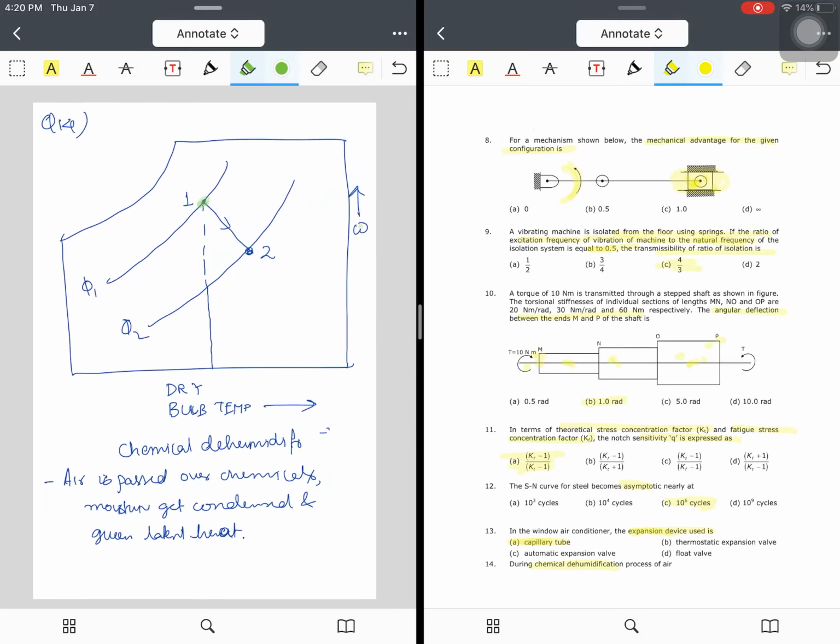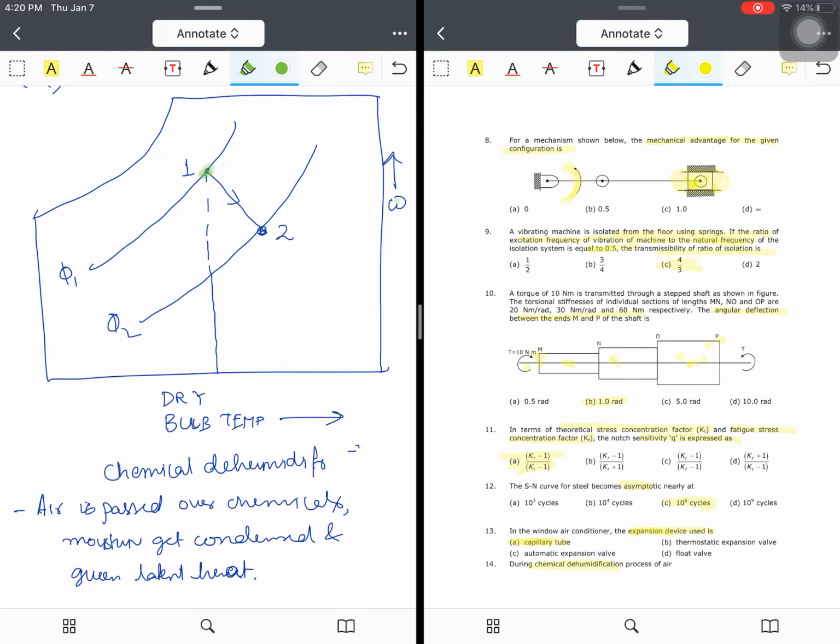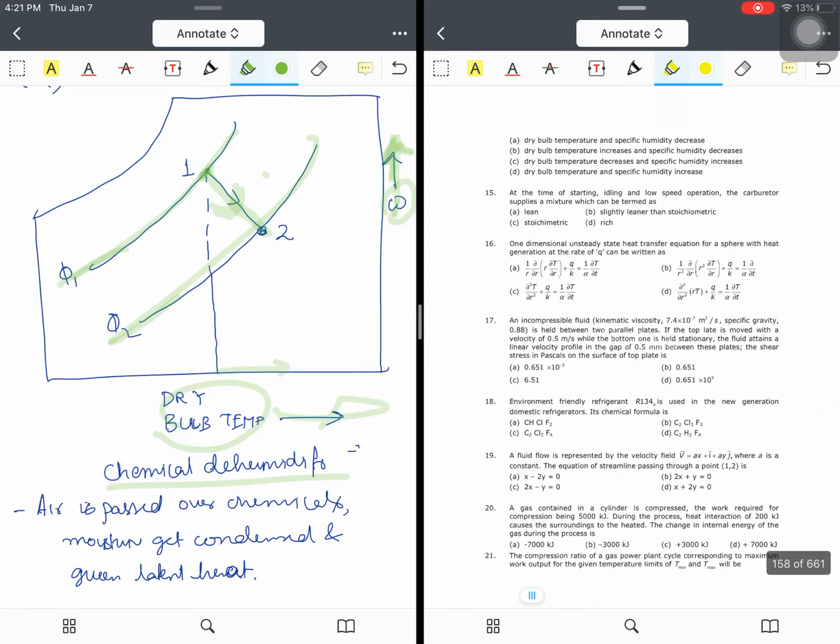I won't be explaining the psychrometric chart, because I may explain it in later videos, but for the time being, just remember this is a psychrometric chart. This is the specific humidity axis, this is dry bulb temperature, and this is relative humidity in a curvilinear fashion. When chemical dehumidification happens, the state goes from this state to this one in an angular, linear way. That means our omega, the specific humidity, is decreasing, and our dry bulb temperature is increasing.